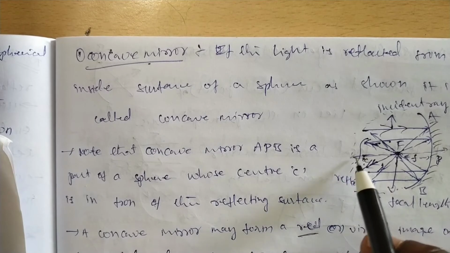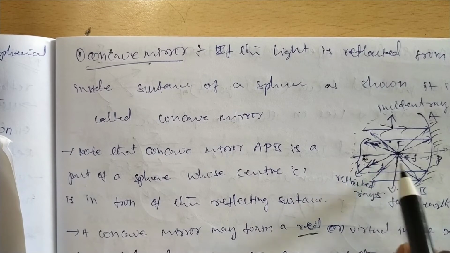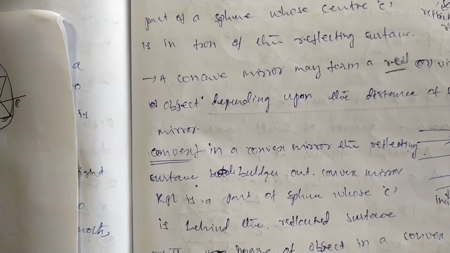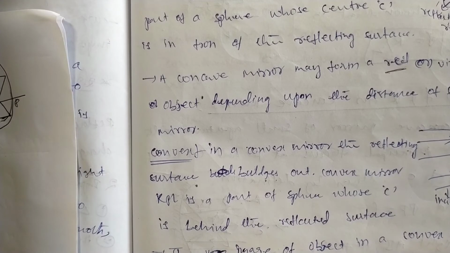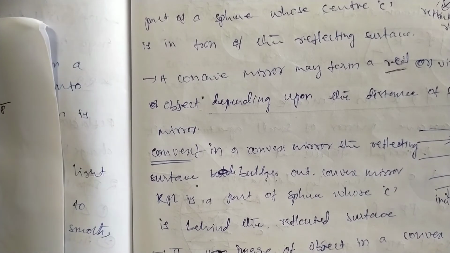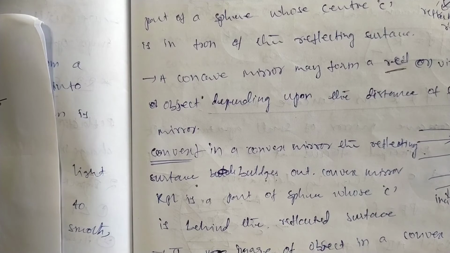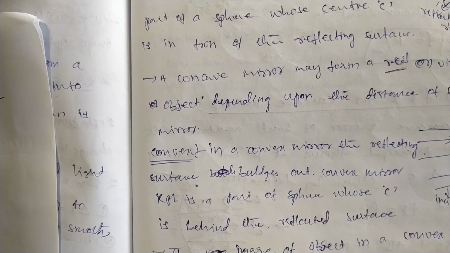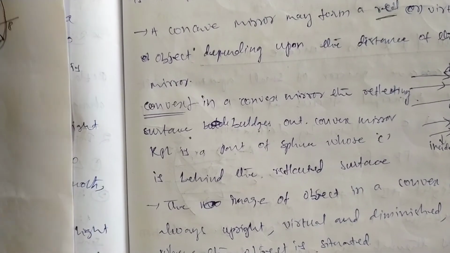In the case of a convex mirror, the image of the object is always upright, virtual and diminished, no matter where the object is situated.